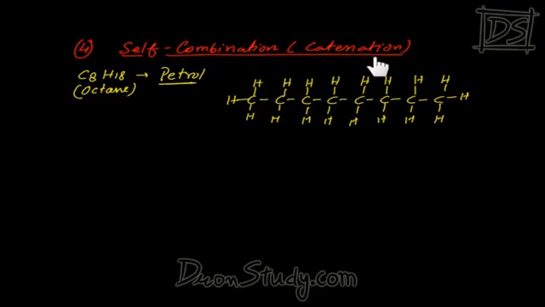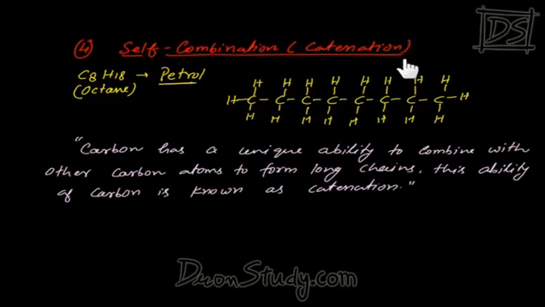Self-combination or catenation. So we can define catenation as carbon's unique ability to combine with other carbon atoms to form long chains. This ability of carbon is known as catenation. So carbon getting combined with other atoms of its own kind and making long chains, what do we call this property? Catenation.